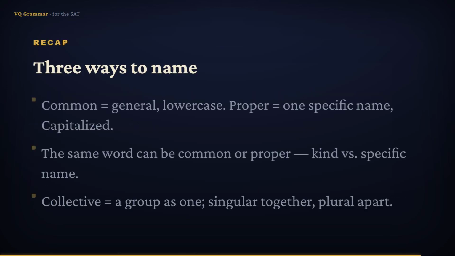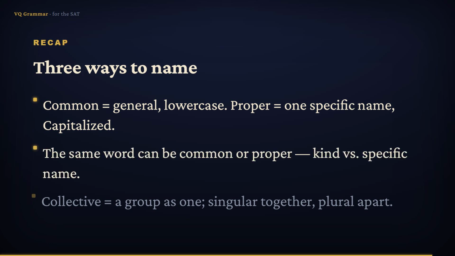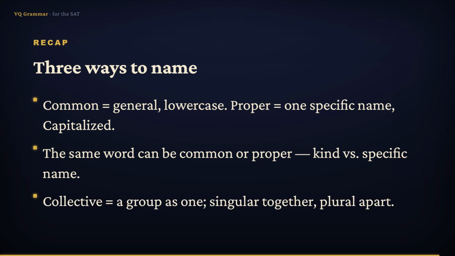Let's bring it home. A common noun names any one in general and stays lowercase. A proper noun names one specific named thing and takes a capital. Remember that the same word can flip between the two, depending on whether you mean the general kind or one specific name. And the collective noun names a group as a single unit, singular when the group acts together, plural when its members act on their own. Nicely done. In Lesson 3, we move from nouns to the words that replace them, pronouns.